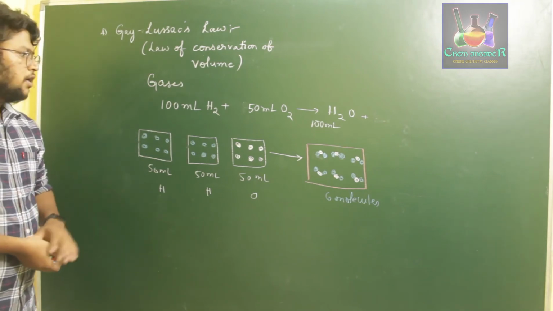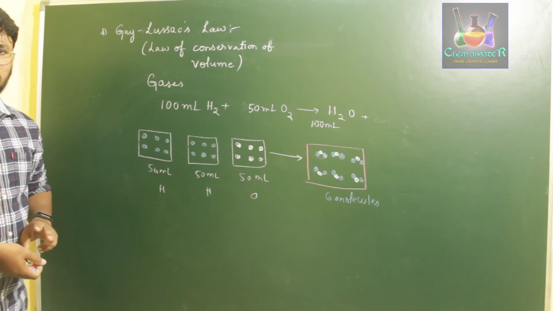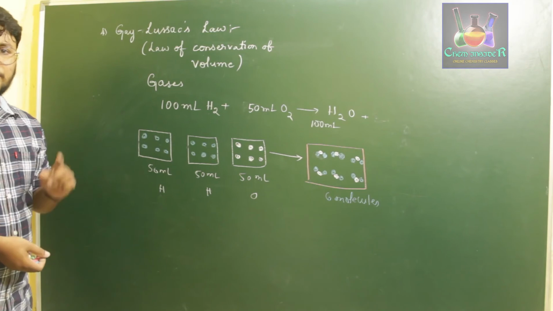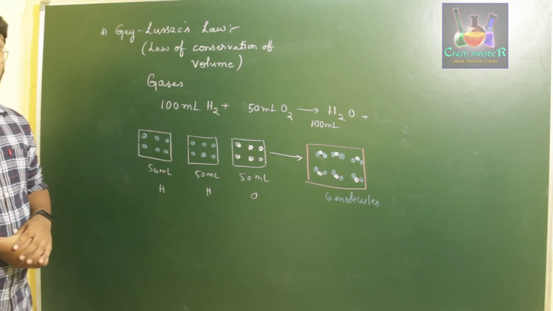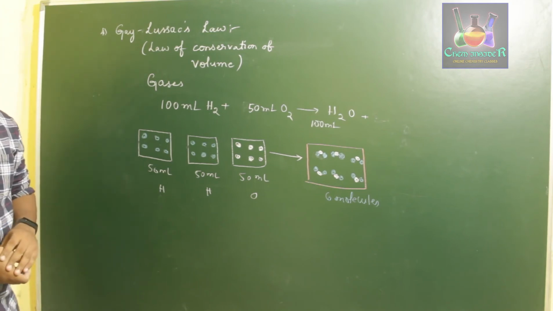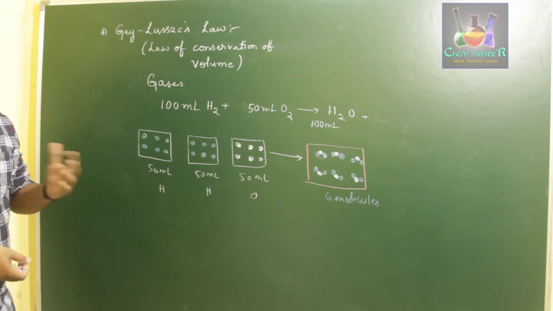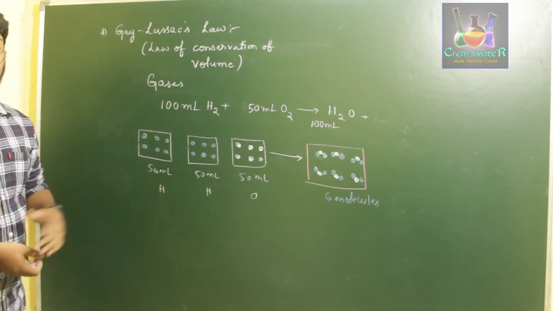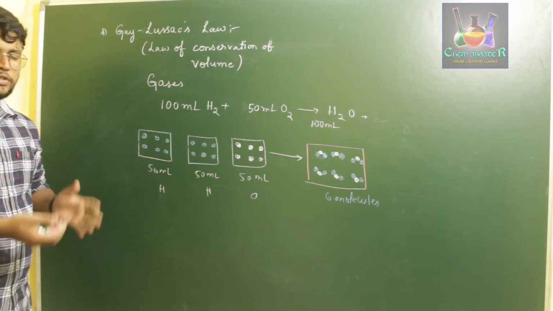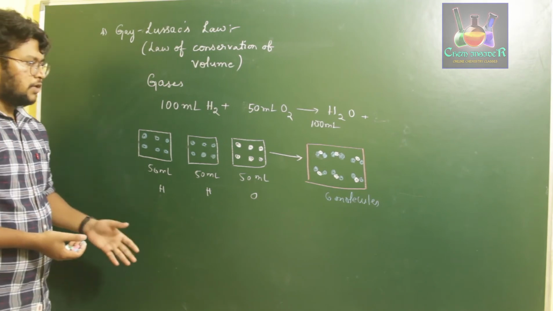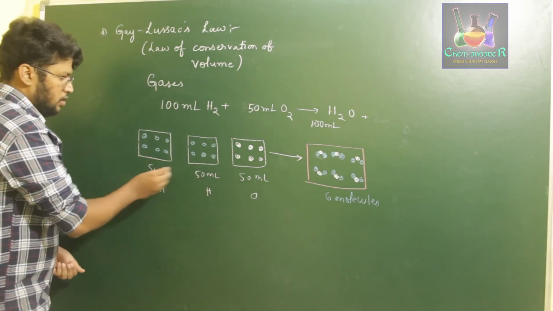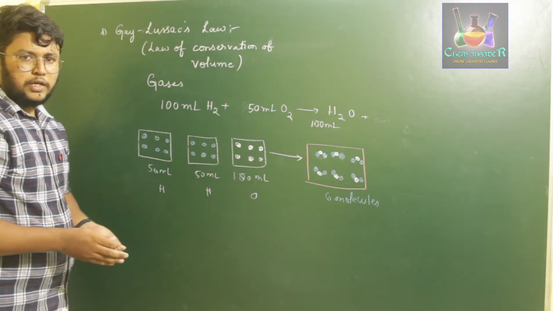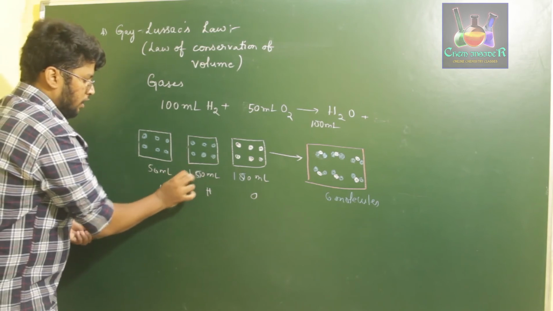He states that if you are reacting two gases of two different volumes at the same temperature, they give a product whose volume is equal to the volume of the reactant which is of higher order. So if you are using 100 ml of oxygen, in order to completely use those 100 ml of oxygen, we need to use 200 ml of hydrogen.